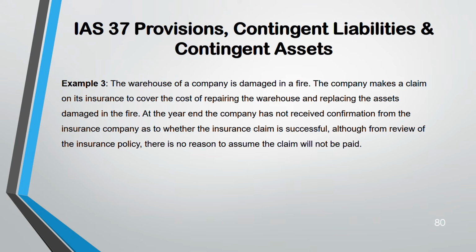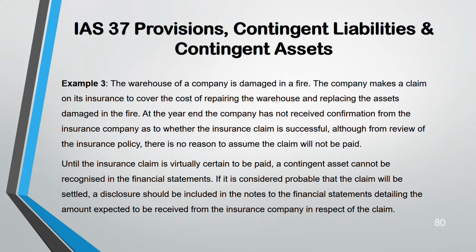Example 3. There is a fire in the warehouse, and because of that fire, they are making an insurance claim to recover the warehouse as well as assets. But company did not receive any confirmation from the insurance company. But according to the review of the policy of the insurance, it says there is no reason to believe that claim will not be paid.